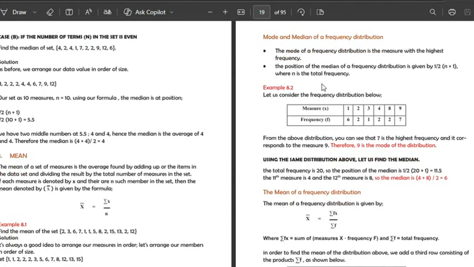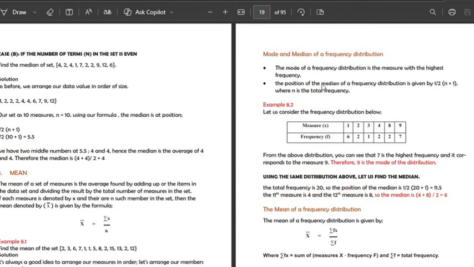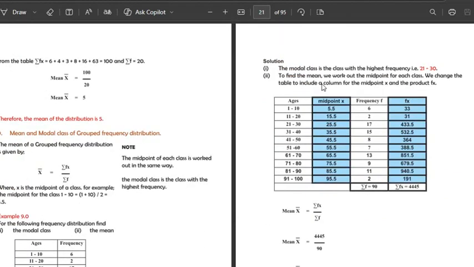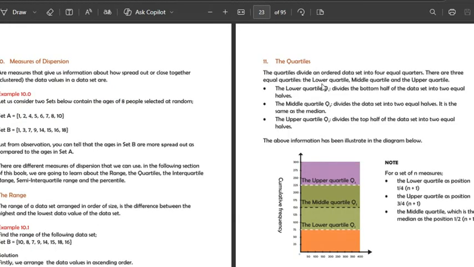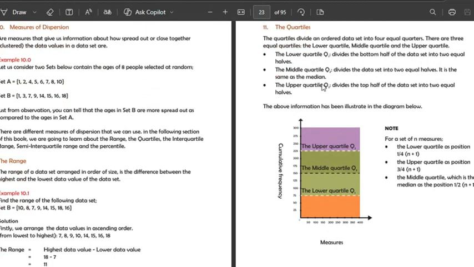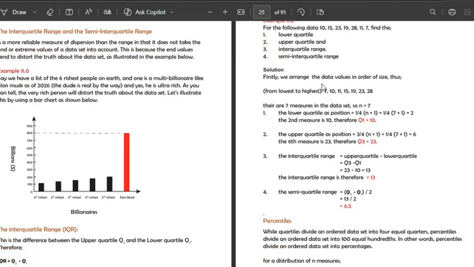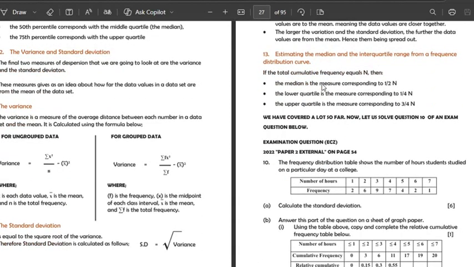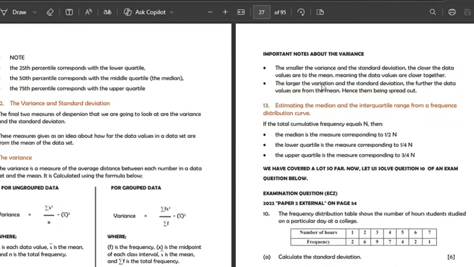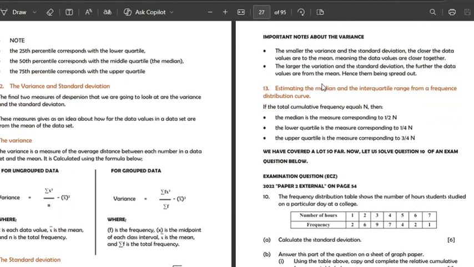There's a lot of stuff, okay? There's a lot of stuff to talk about in this book. As you can see, we have the mode, median, mean, all those useful formulas, and a lot can be said, but ultimately you're going to find out, hopefully, for yourself when you download this book. I'm pretty sure very soon, in a couple of seconds, I guess. So yeah, you can find useful things here.